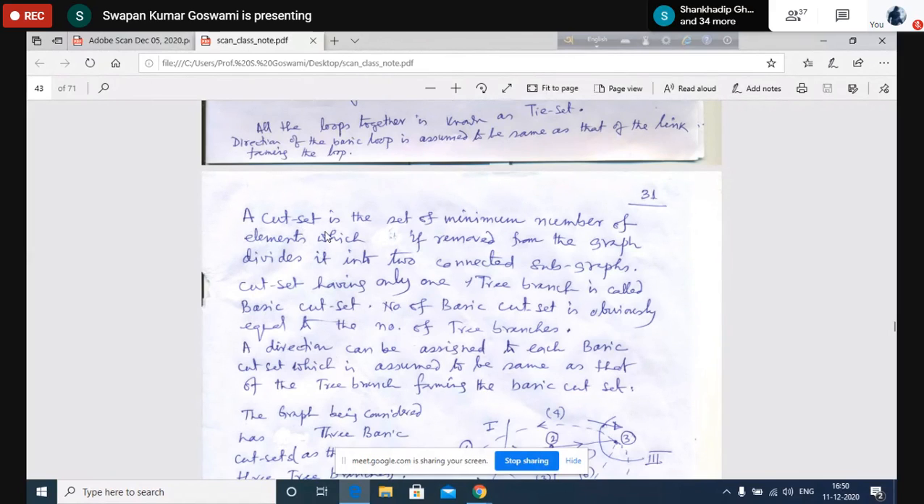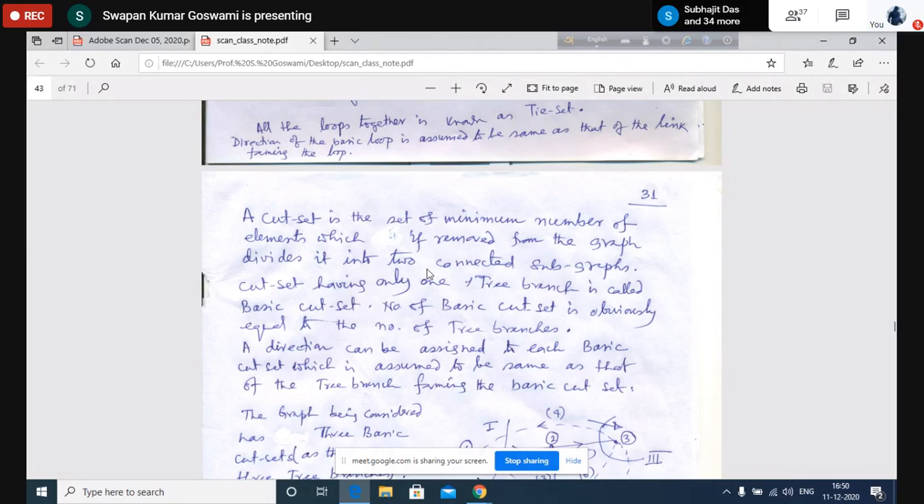So let us define it. A cut set is a set of minimum number of elements which, if removed from the graph, divides it into two connected subgraphs. That means you have to select a minimum number of elements which, if you remove them from the graph, will divide it into two distinct sections. Those elements will be called the cut set. That means in a cut set you will have a set of elements together.